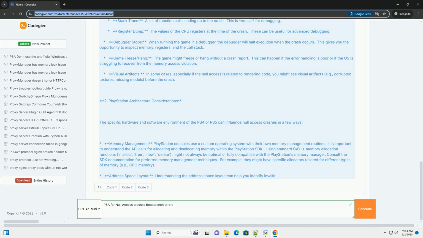5. Code examples. Let's look at some code examples demonstrating common null access pitfalls and how to avoid them. Solution: always initialize pointers. Solution: set the pointer to null after deleting the memory. Solution: always check the return value of functions that can return null pointers. Explanation of the multithreading example.